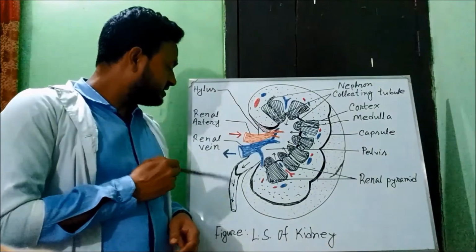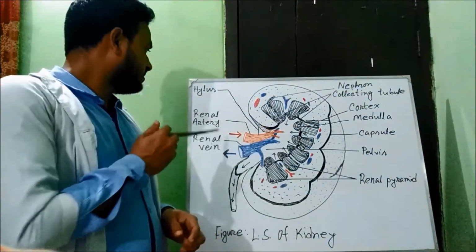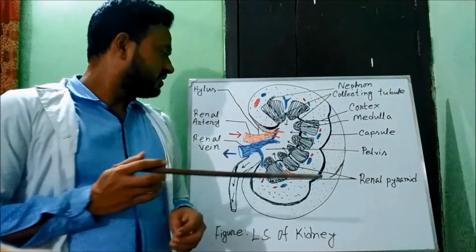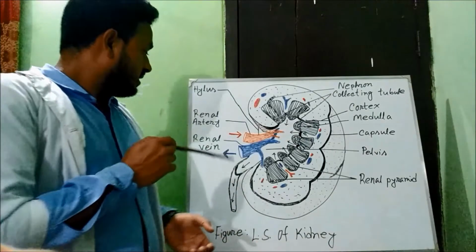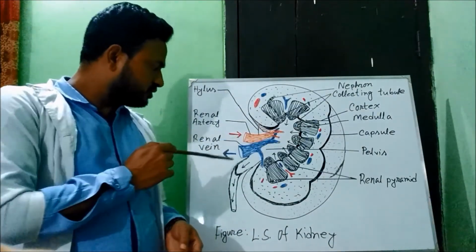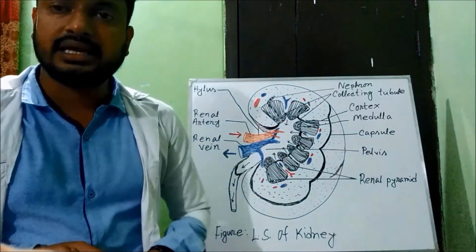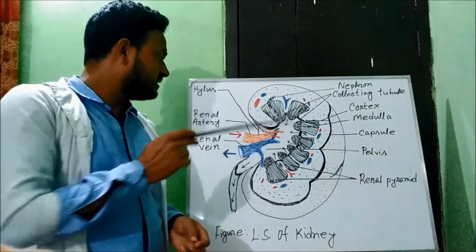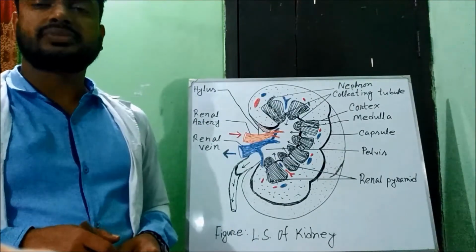So the ureter and the renal vein come out from the hilus and the renal artery enters the kidney. Look, the arrow sign.